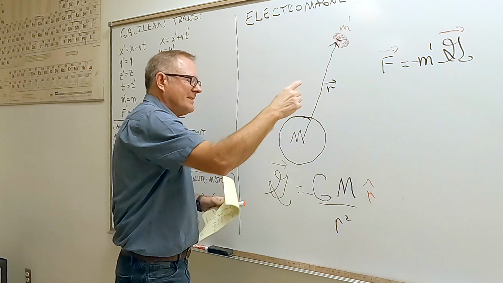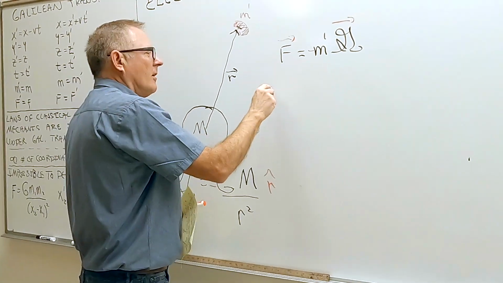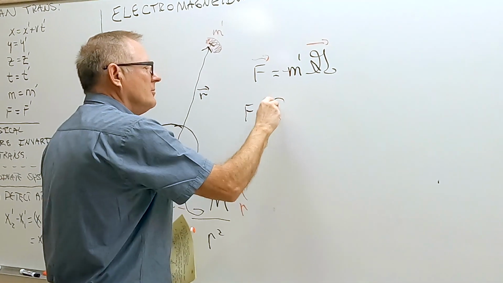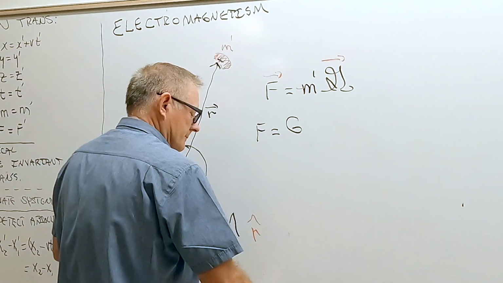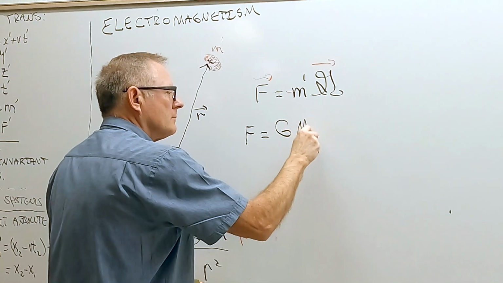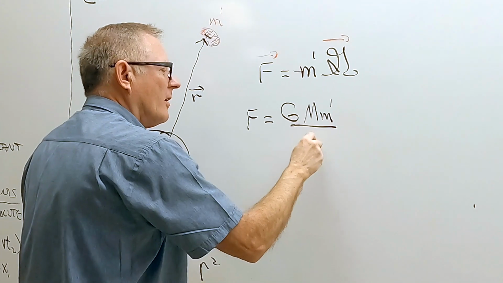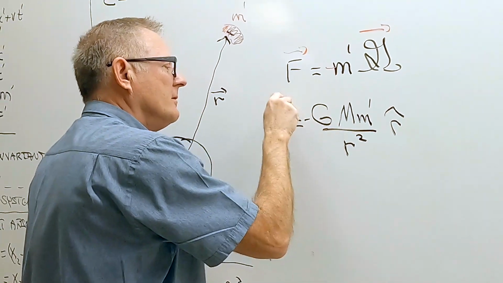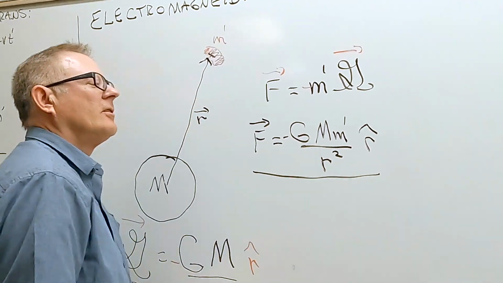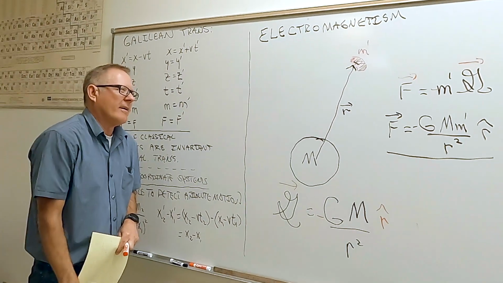If we plug this in, we end up with Newton's law of gravity, which is G, big M, little m prime, all over R squared. It's negative, it's attractive in the R direction right here. Okay, so there's Newton's law of gravity right there.